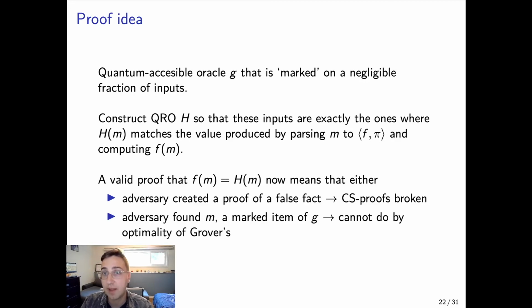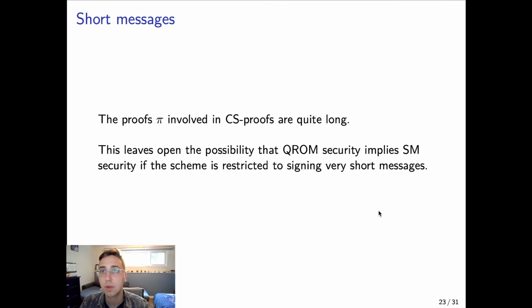So now a valid proof that f of m is equal to H of m means that either, in the case that this isn't true, that f of m is not actually equal to H of m, then the adversary managed to create a proof of a false fact, and therefore CS proofs have been broken. Or alternatively, the adversary was able to find an m such that these actually do match, but this only occurs on the points where G is marked, which should not be able to be done by the optimality of Grover's. So that establishes that separation, at least with that methodology.